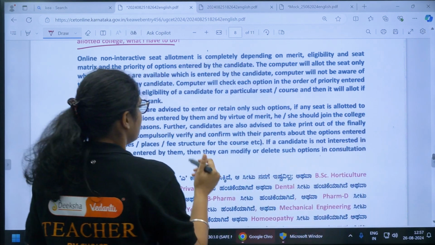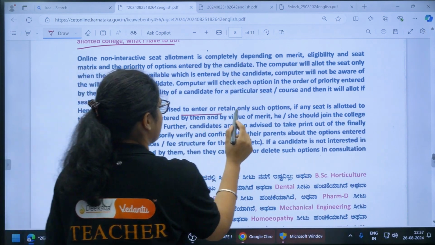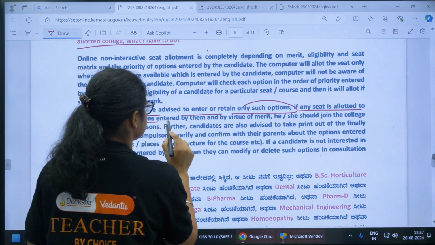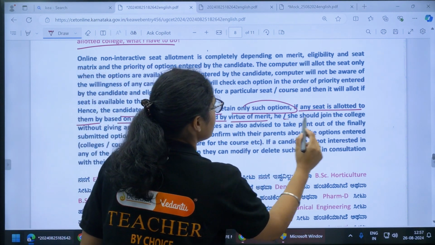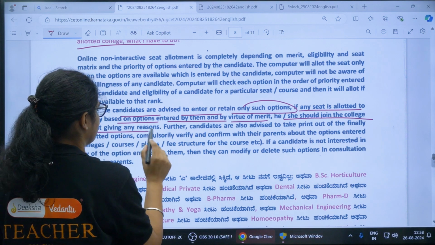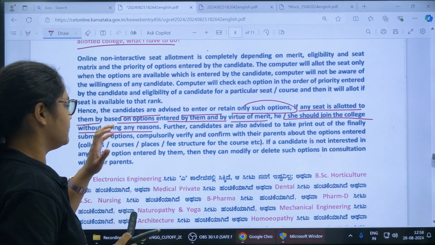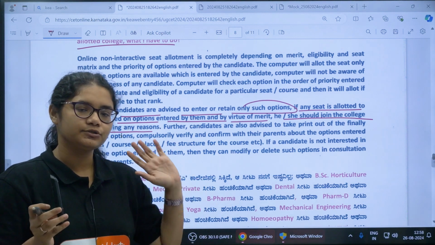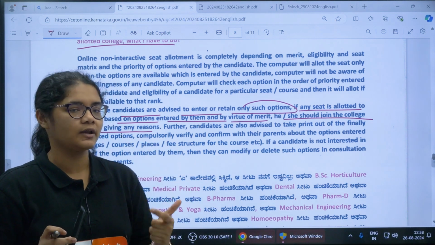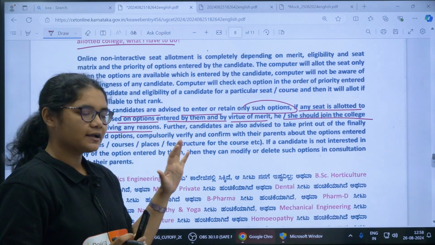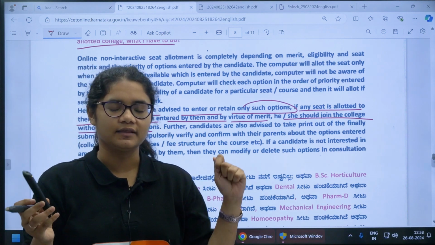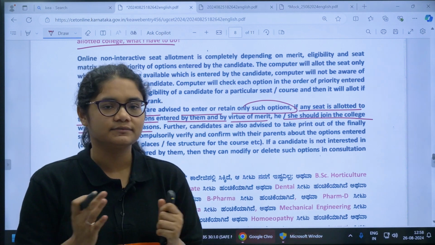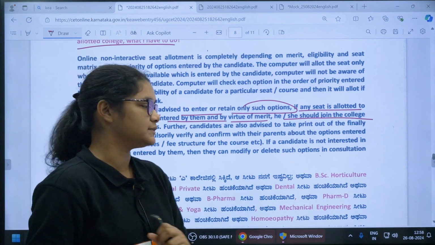So the candidates are advised to enter or retain only such options that, if any seat is allotted to them based on the options entered by them by virtue of merit, he or she should join the college without giving any reasons. Okay, so if you have put 100 options, those 100 options should be ones where you are interested to join if you are allotted a seat. So just check your option entry today, and whichever you will not join, just remove it. Do not add any options where you are not interested. That is what they are saying.